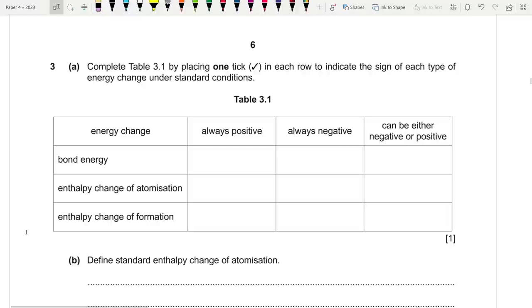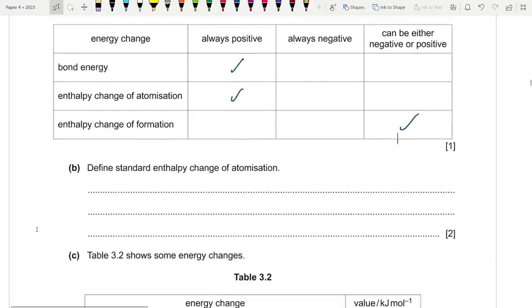Complete table 3.1 by placing one tick to indicate the sign. Bond energy, by convention, is defined as positive. Enthalpy of atomization is always bond breaking, so positive. Enthalpy of formation can actually be both. Define standard enthalpy of atomization.